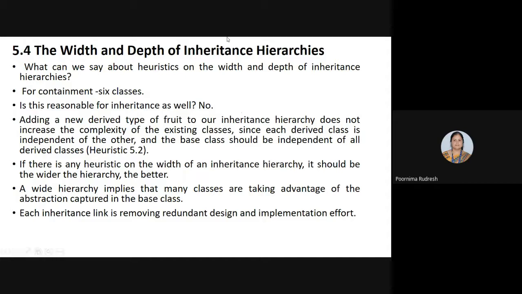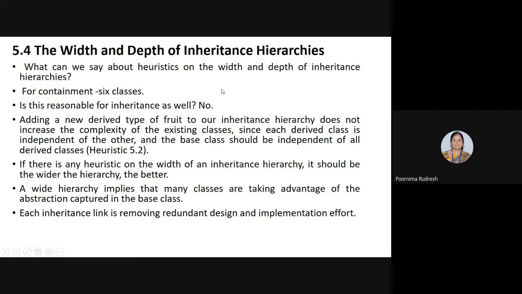Before discussing that, we know that for the containment relationship, the maximum number of classes is limited to 6. If you add more classes or more data members, it increases the complexity of the containment relationship, hence the number is limited to 6.